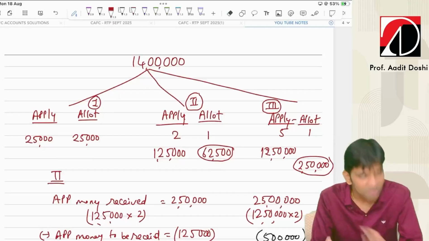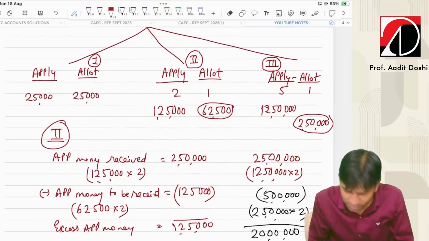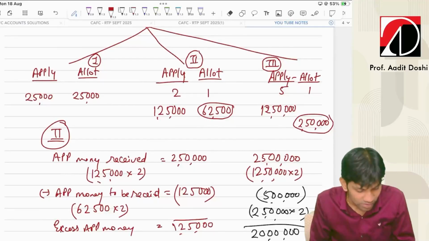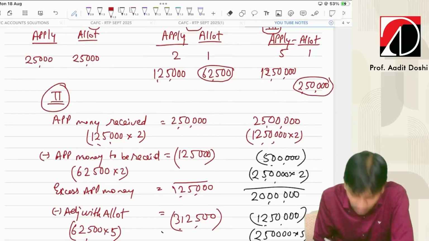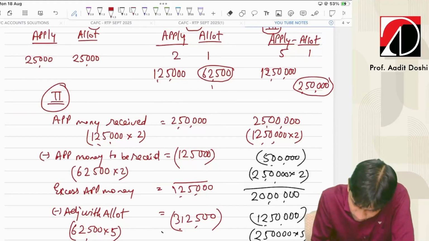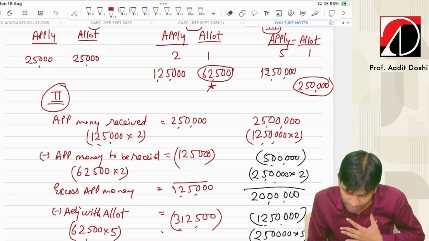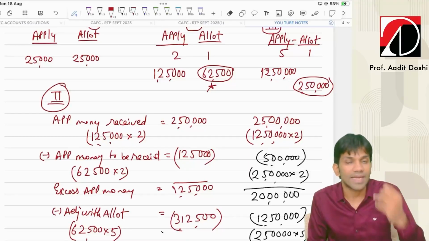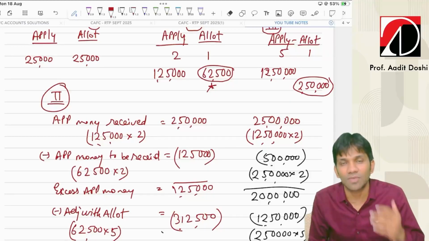Now, first category, no problem. Second category, application money received: 1 lakh 25,000 into 2 rupees is the application money. This much money I received, that is 2 lakh 50,000. Now the application money to be received: how much am I supposed to receive? That is 62,500 into 2, 1 lakh 25,000. What is the excess amount I have received? 1 lakh 25,000. Now, the second category says that we have to adjust the excess money I have received against the allotment due.